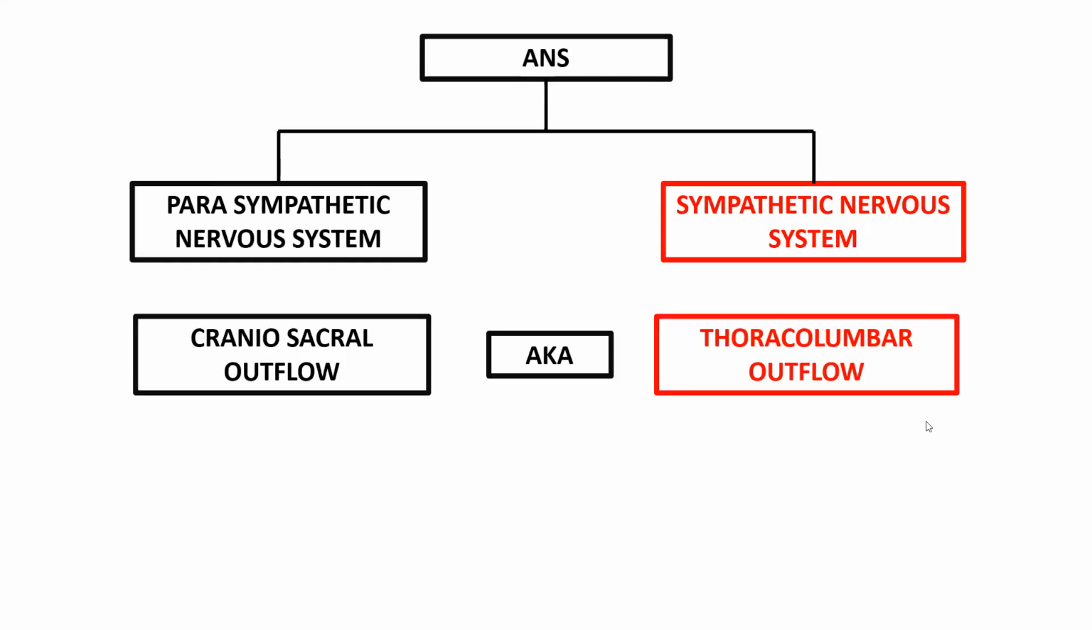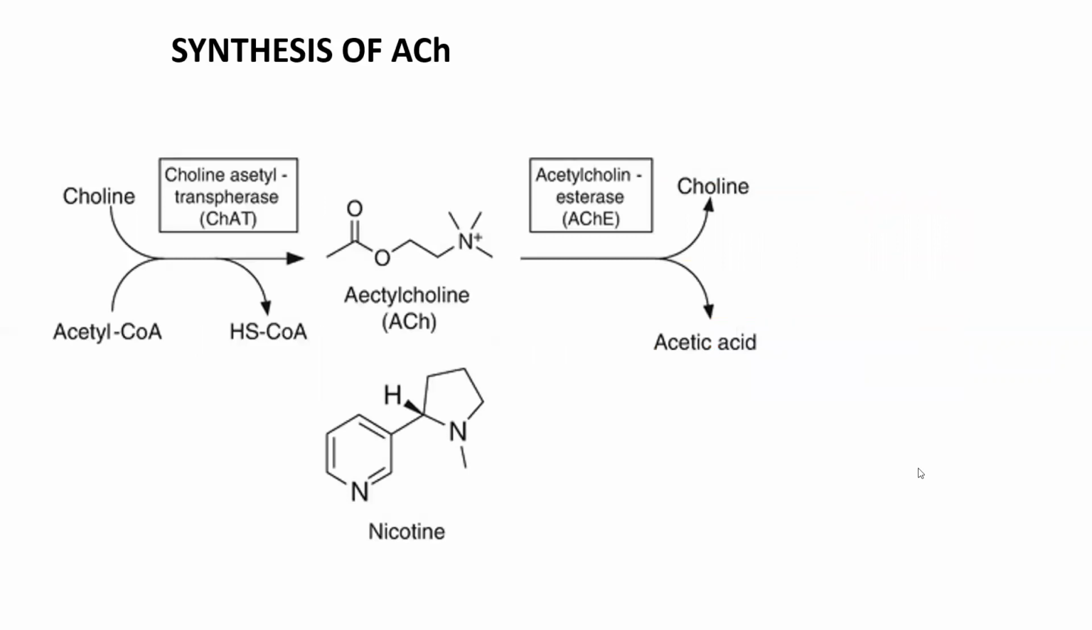These are the other names for the parasympathetic and sympathetic nervous systems. The parasympathetic nervous system is also called craniosacral outflow, and the sympathetic nervous system is also known as thoracolumbar outflow. Before starting the complete cholinergic system, I would like to give a brief introduction about acetylcholine, which is a neurotransmitter in the parasympathetic nervous system.